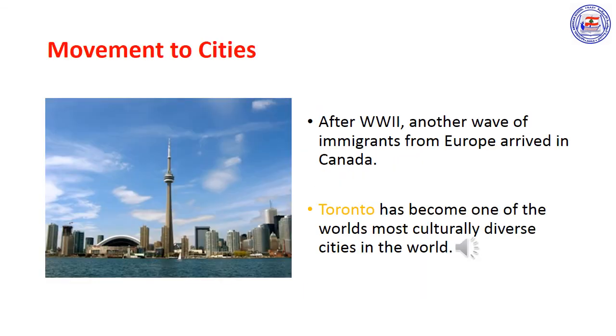After World War II, another wave of immigrants from Europe arrived in Canada. Many settled in Canada's large cities. For example, Toronto has become one of the most culturally diverse cities in the world. The Europeans were joined by other people from Africa, the Caribbean, Latin America, and Asia. Asian business people have brought a great deal of wealth to Canada's economy.